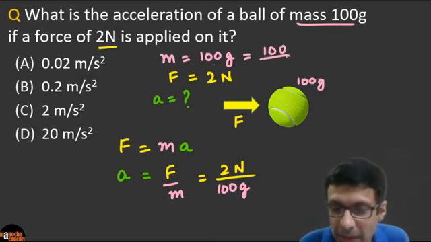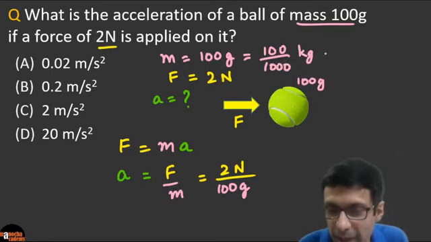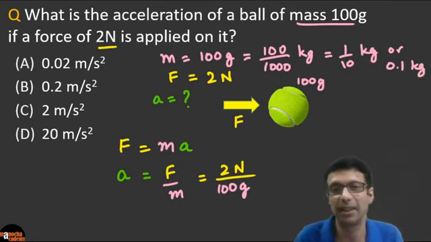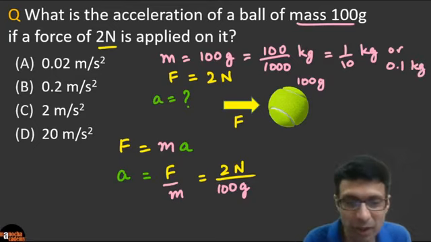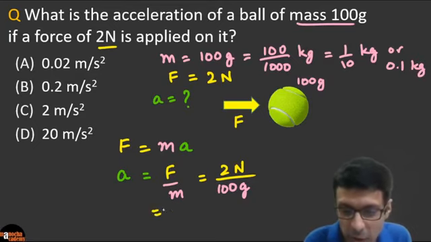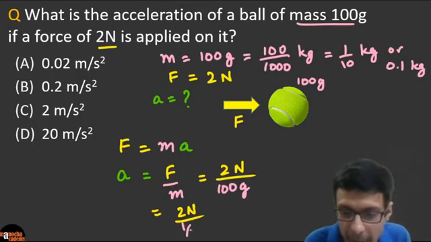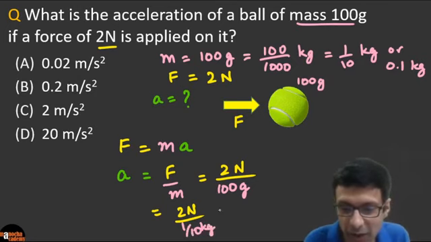So 100 gram is basically 100 by 1000 kg, right? Be careful. That's basically 1 by 10 kg, or if you like 0.1 kg. I usually like to use fractions, so 1 by 10 kg. Please remember, don't substitute 100 grams. So this is going to work out to be 2 Newton divided by 1 by 10 kg. And now if you calculate, what is your acceleration going to turn out to be?